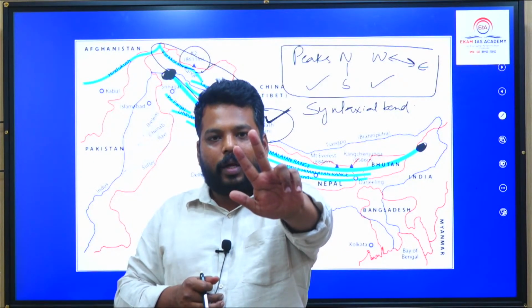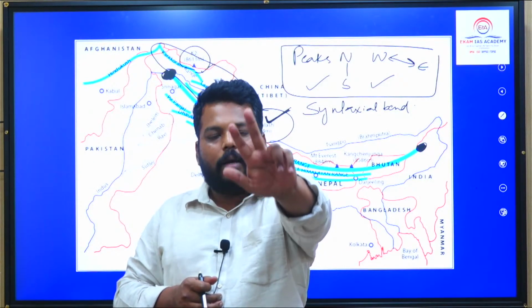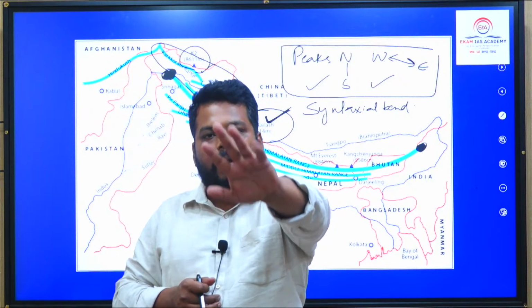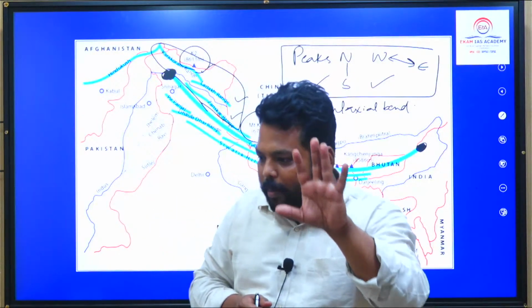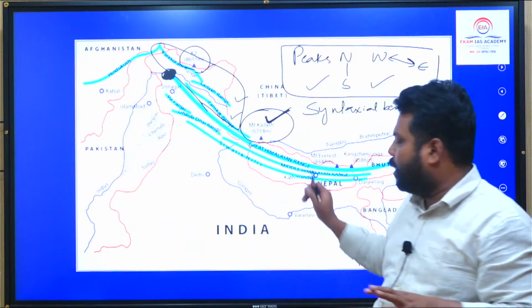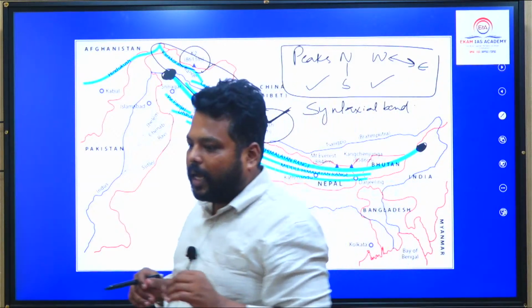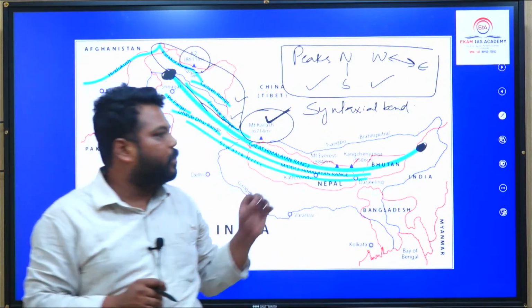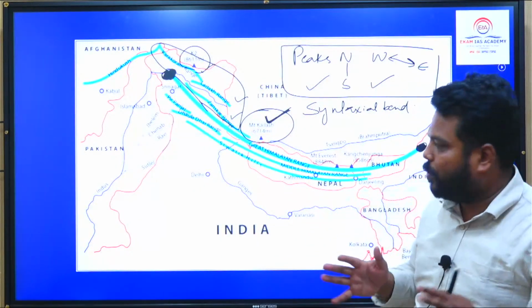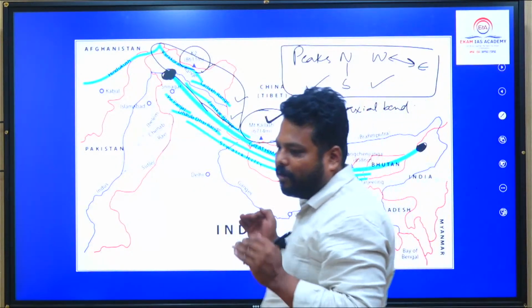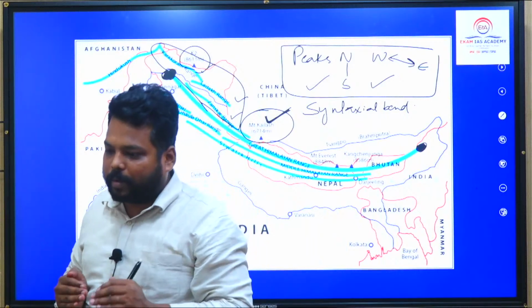Nagatibba range, Mussoorie range in Uttarakhand. Mahabharat range in Nepal. So the Himachal is made of these 5 mountainous ranges. It is very, very important.